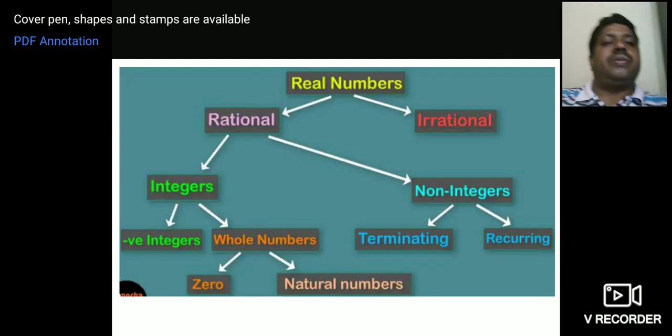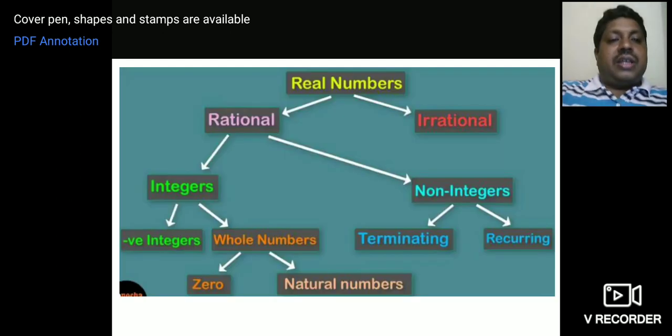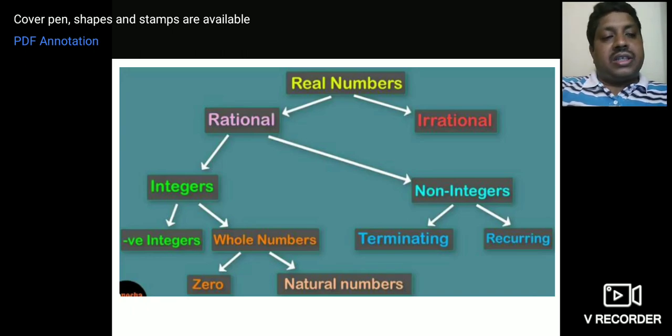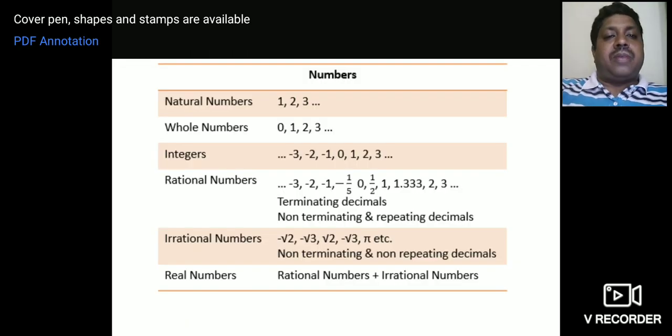Here is a chart of real numbers. Real numbers can be rational numbers or irrational numbers. A rational number can be integers or non-integers; integers include negative integers and whole numbers; non-integers are terminating or recurring. Here, whole numbers are zero and natural numbers. Like this, you can draw the map.